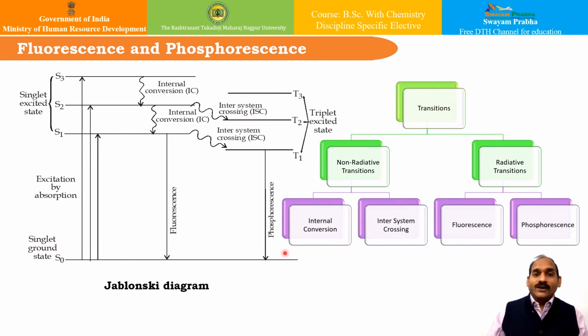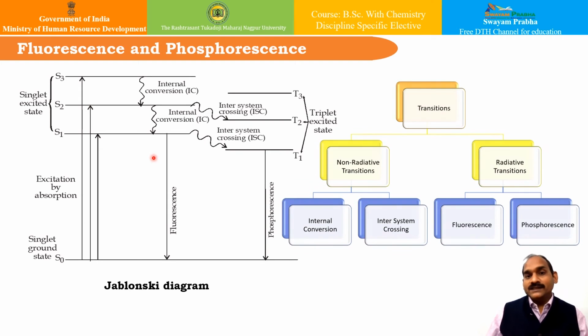Let us see the non-radiative transitions. What are non-radiative transitions? The transitions which do not lead to emission of light radiation are called non-radiative transitions, as their name indicates. They can be of two types, internal conversion and inter-system crossing. First is internal conversion. If the molecule loses some of its energy in the form of heat from a higher singlet state to a lower singlet state, that is from S3 to S2 or S2 to S1, it is called internal conversion. This phenomenon occurs in less than about 10 to the power minus 11 seconds.